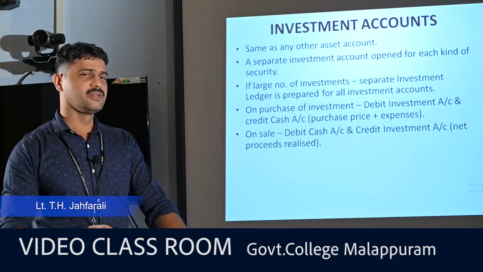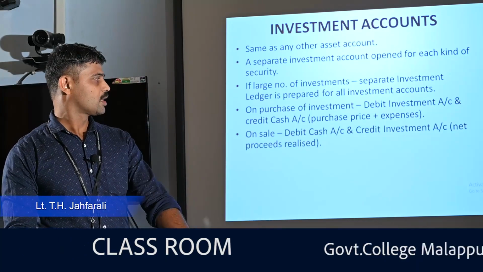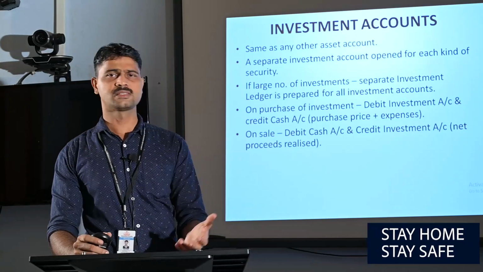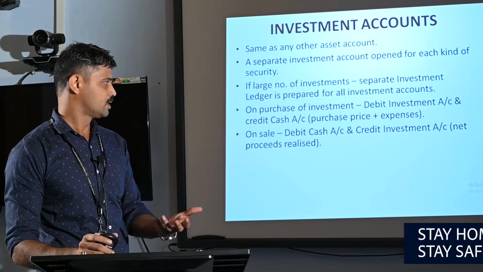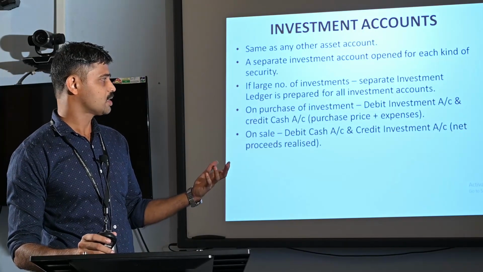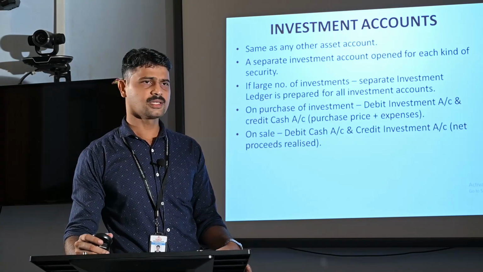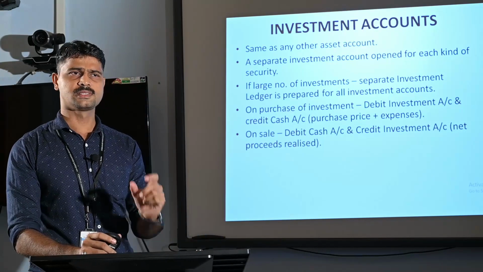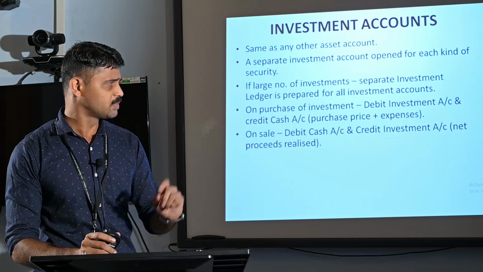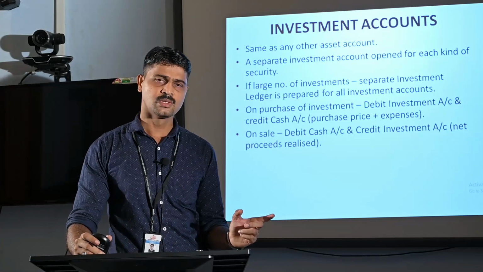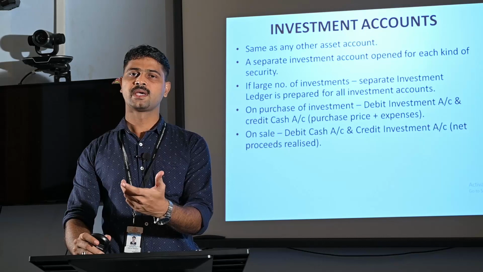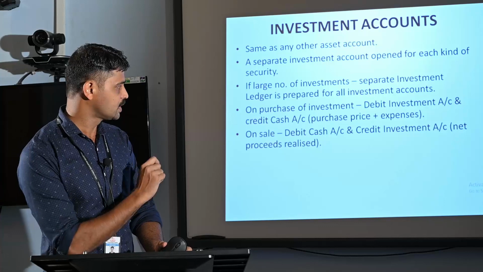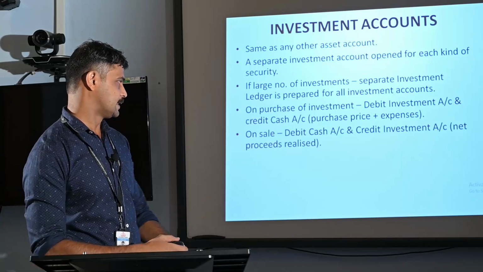In case of sale of investments, debit the cash account and credit the investment account with the net proceeds realized. While we are selling any securities or any investment to a buyer, the entry should be: debit the cash account and credit the investment account. Here the amount entered is equal to net proceeds realized. Net proceeds means the selling price minus selling expenses. Similarly, as in the case of purchase, in case of sales also, we have selling price and we may incur some expenditures for sale of the security. So the selling expenses should be deducted from the amount of the sales value. That's the case of sales.